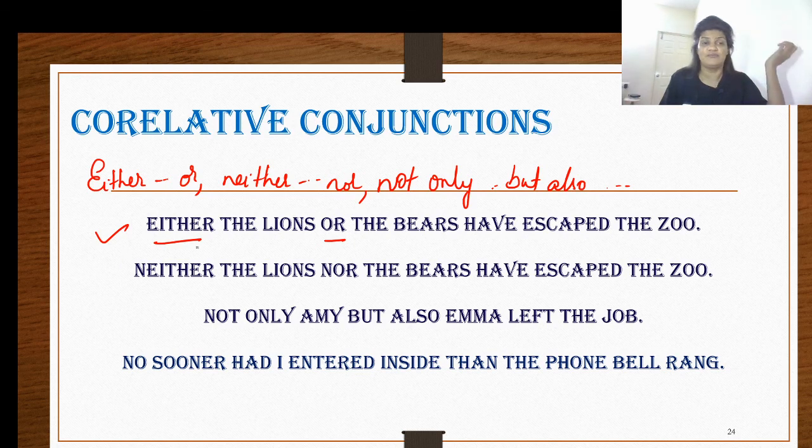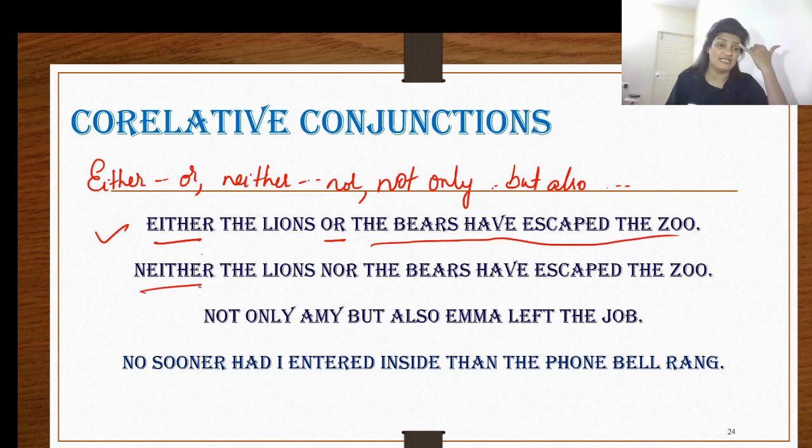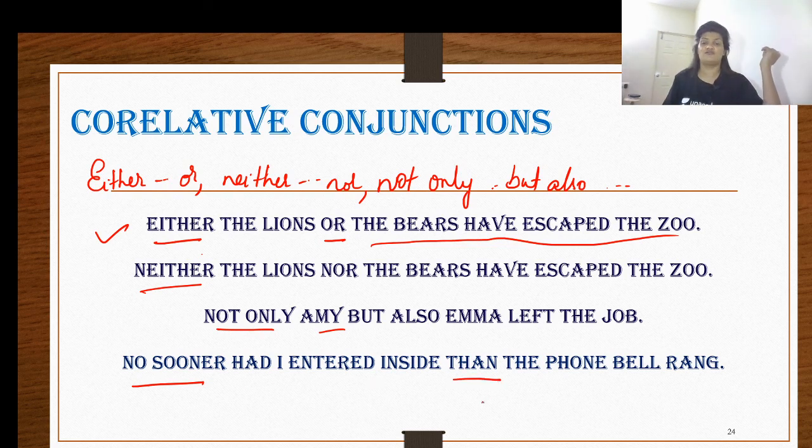They combine two independent clauses or words. Either the lions or the bears have escaped the zoo. Similarly, neither the lions nor the bears have escaped the zoo. Not only Amy, but also Emma left the job. No sooner had I entered inside than the phone bell rang. Now here, no sooner and than are your correlative conjunctions. Remember when we were discussing the structure of conjunctions, we came across these conjunctions, correlative and pair, which are also called pairs, right?